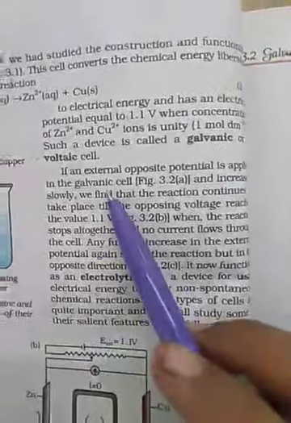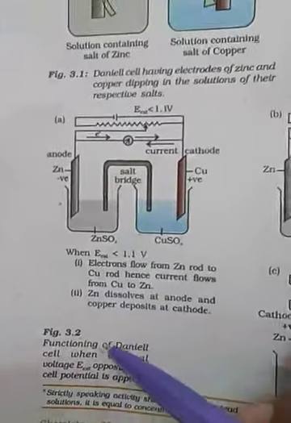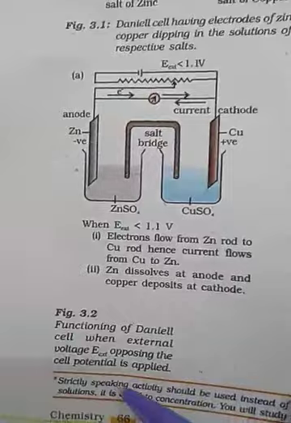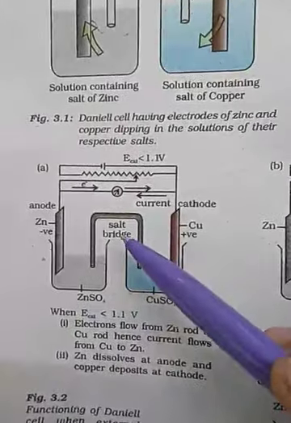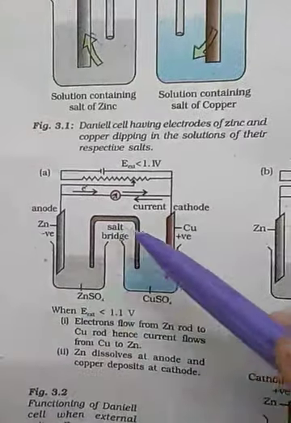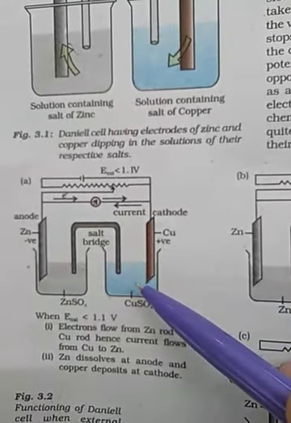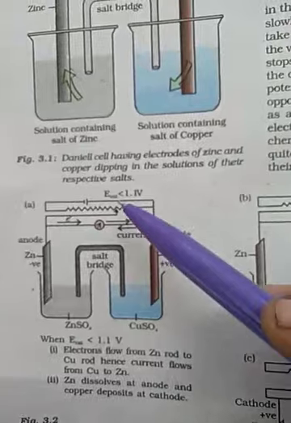Now here I am showing you the functioning of the Daniell cell with an external voltage E opposing the cell potential applied. Again the same salt bridge, zinc plate and copper plate are kept in the copper solution, and current is passing.